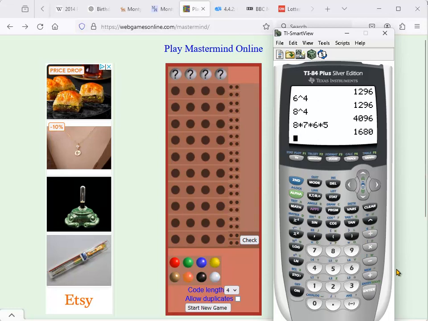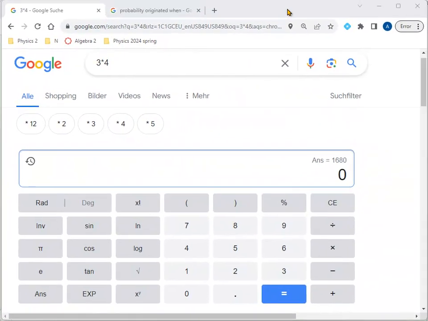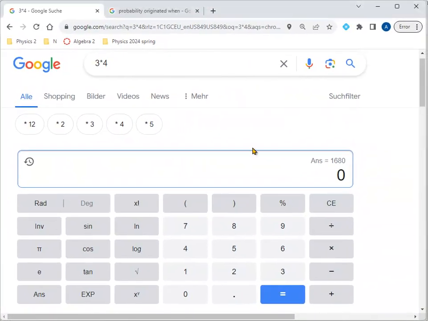In the next section, we will learn what has to do with factorial and what is called permutation. So let me show you that. And therefore, for this one, actually, the Google calculator is kind of faster than the other calculator I've been using.